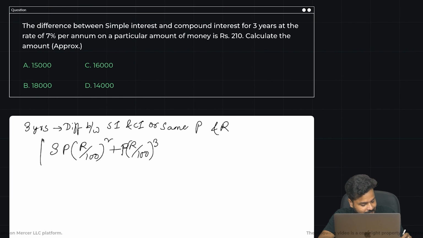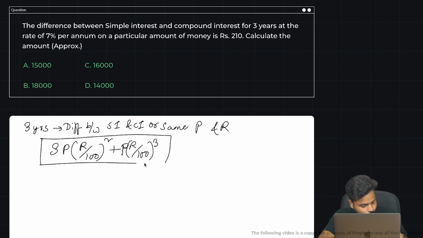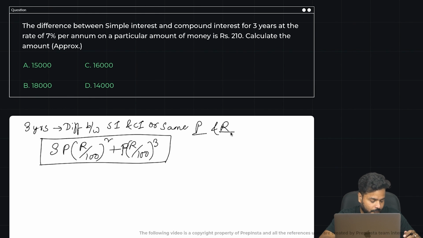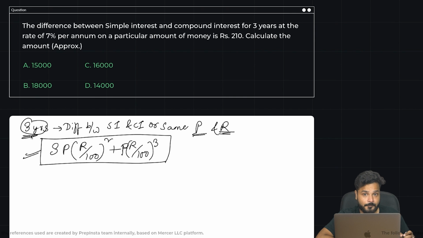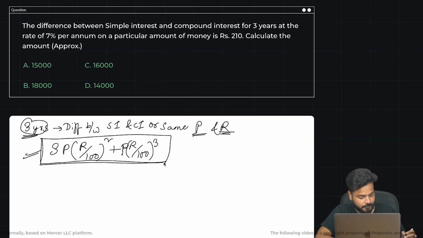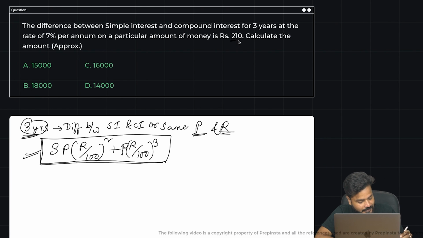Okay. So guys, this is a standard formula. When you have the same principal amount and rate of interest and you're supposed to find the difference between SI and CI, here's the standard formula. For the difference between SI and CI with same principal amount and rate of interest, when it is given for 3 years, this is the formula for the difference. So in our case, guys, what is this difference? This difference is nothing but 210.